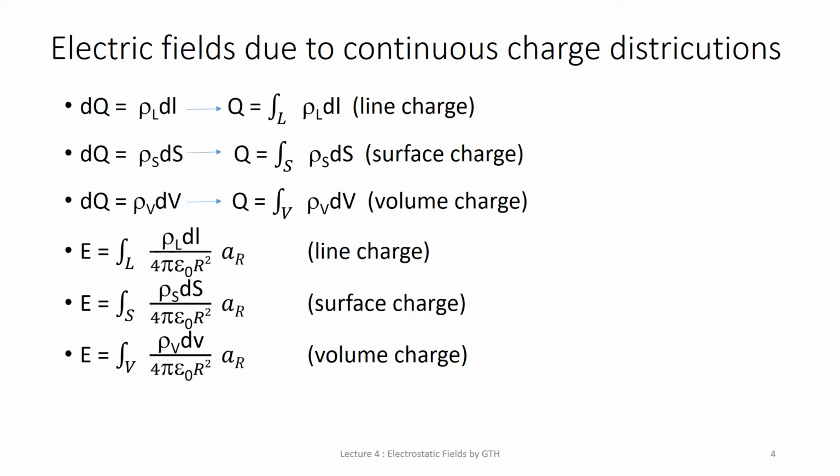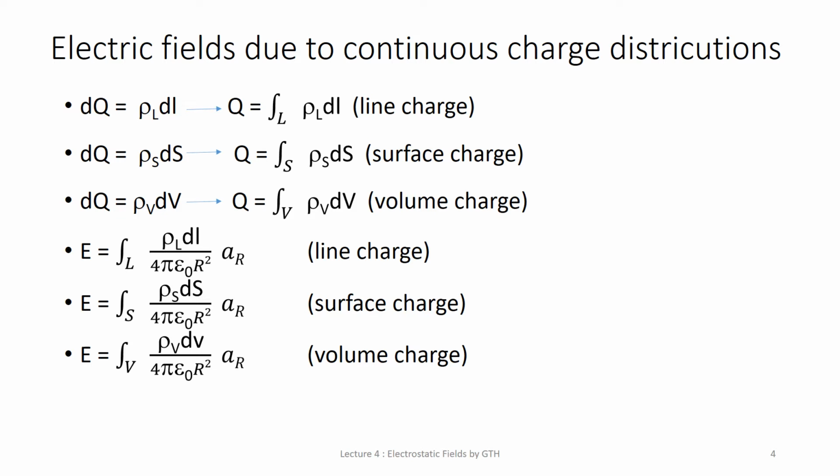So we have already defined charges using Coulomb's law. Now, if there is a continuous charge distribution, suppose charges are distributed on a line, or on a surface, or in a volume, then how do we calculate the total charge? This is called continuous charge distribution. So here we need to define one more term, that is rho L, rho S, or rho V.